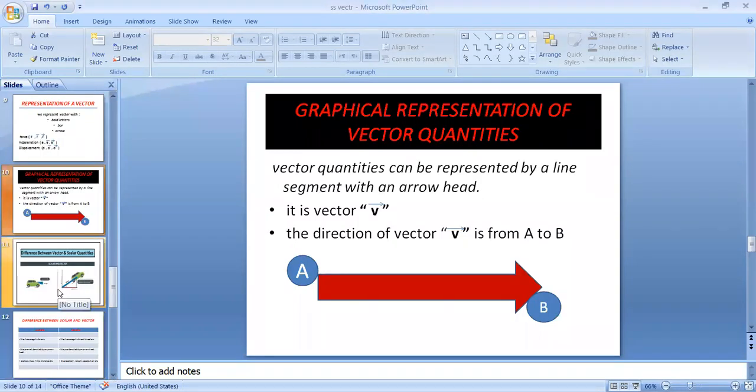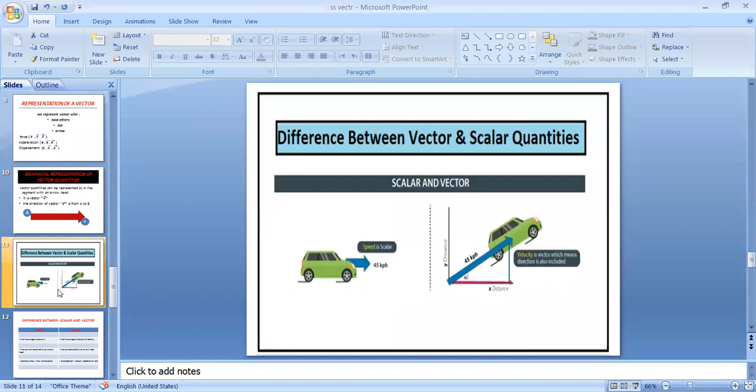Now, the difference between vector and scalar quantities. A simple example is the difference between speed and velocity. If a car is moving in any direction with a speed of 45 kilometers per hour, it means it has no direction.